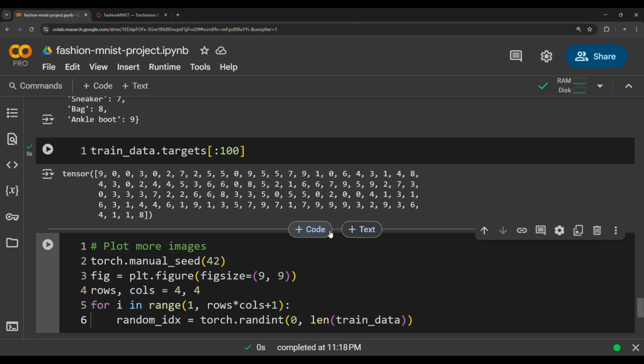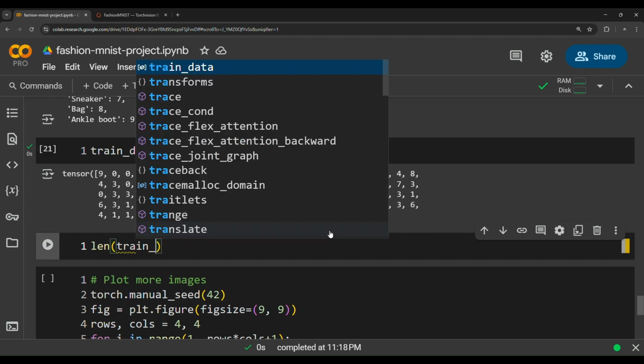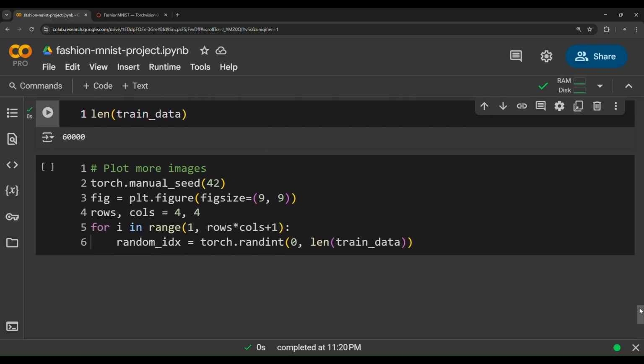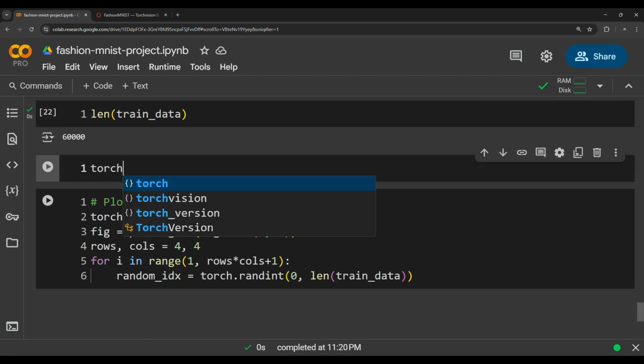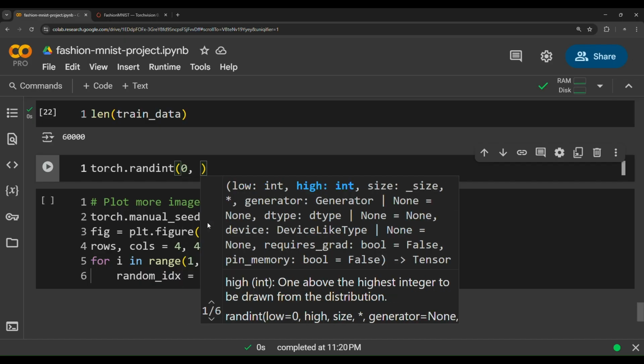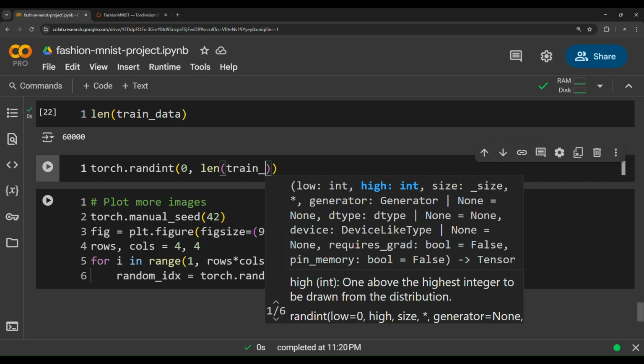Again, what is the length of train data? The length of train data is 60,000. So we're going to generate a random integer in the range of 0 until 60,000. So if we go like that, torch.randint, start from 0, and then until the length of train data.